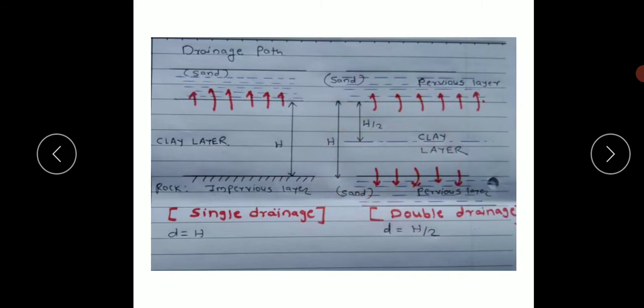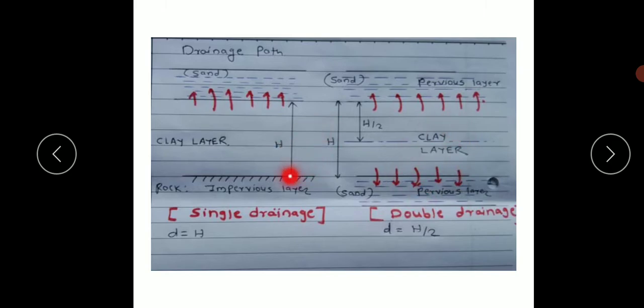So another important concept is drainage path. For a clay layer, if a pervious layer is provided at top and bottom, it will be a double drainage system. And if an impervious layer is present at bottom and a pervious layer is present at top, it will be a single drainage system. So let us suppose a particle at the middle of the clay layer. It will have to travel a distance h by 2 for top as well as bottom. Both possibilities are there. It should be h by 2 from top, h by 2 from bottom. So that is the longest distance the particle should travel.